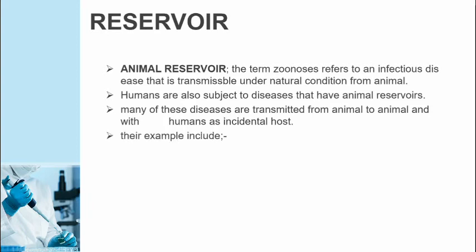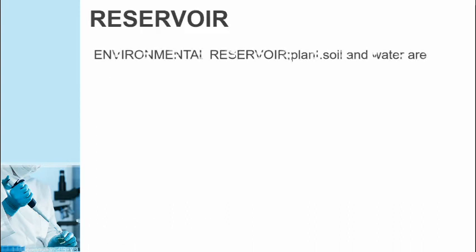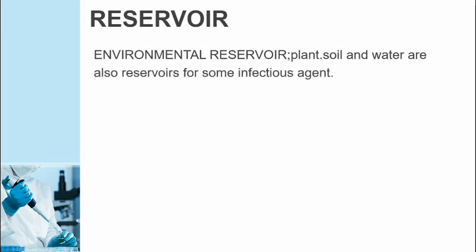Their examples include brucellosis, anthrax, rabies, and Ebola. Environmental reservoir: plant, soil, and water are also reservoirs for some infectious agent.